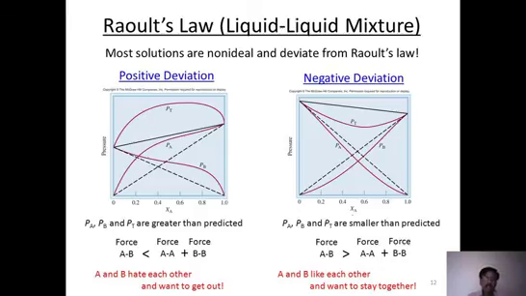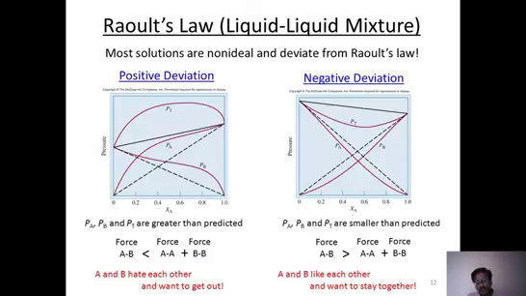Now, look at non-ideal solutions. This is Raoult's law. When you apply it to a non-ideal solution, what happens? Already we know how the line should be for an ideal solution, how the PT value is changing. But for a non-ideal solution, there are two important observations here. On the left side, the line should be a straight line, but when you practically observe, it is above the expected value. And even the partial pressures are above the expected value. Partial pressures of A and B both are above the expected values. This is called positive deviation. That means the values are above the expected value.